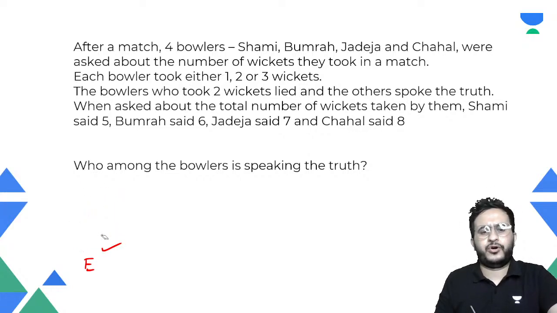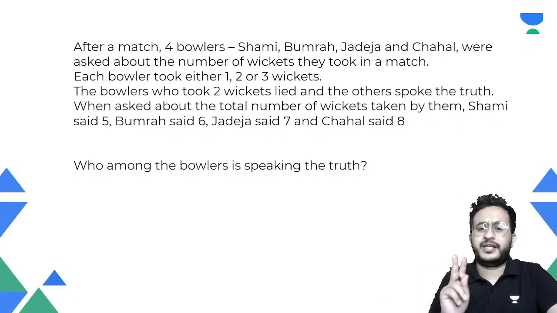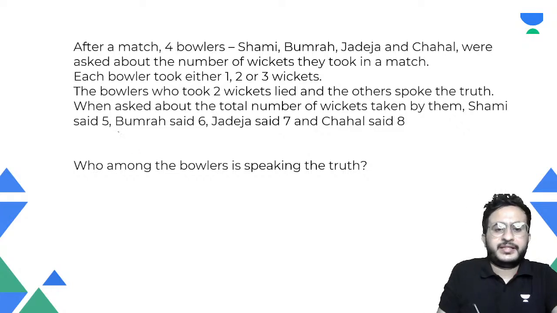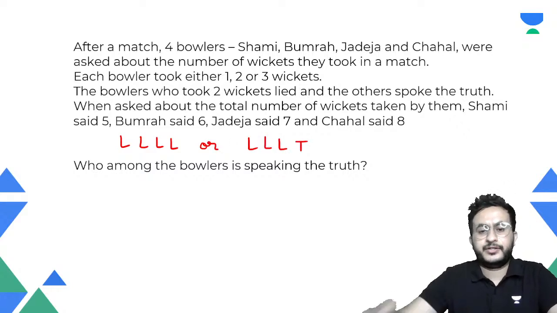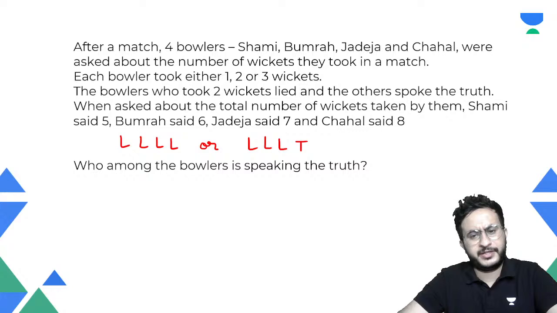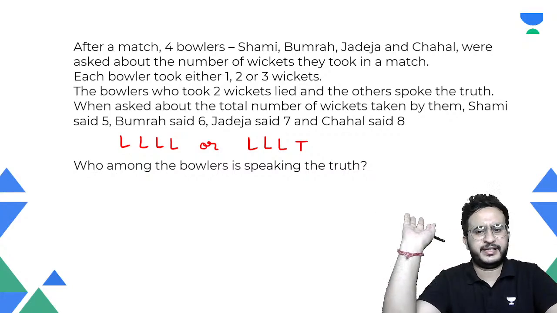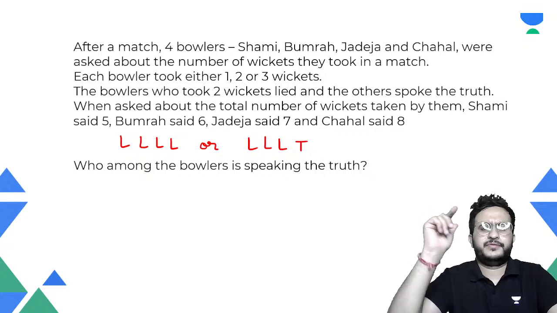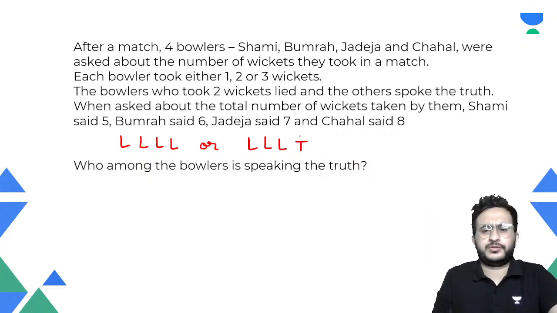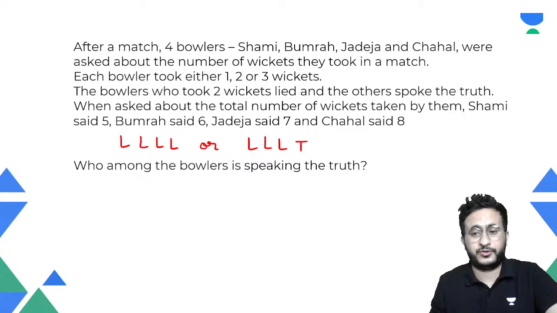So similarly, if all of them are making different statements, Shami is saying 5, Bumrah is saying 6, Jadeja is saying 7, and Chahal is saying 8. So there are two possibilities, right? Either all of them are telling lie, or three of them are telling lie and one of them is telling truth. Okay. Now, one of the questions is who is speaking the truth. So maybe one person is speaking the truth or may not be. There can be answer none also.